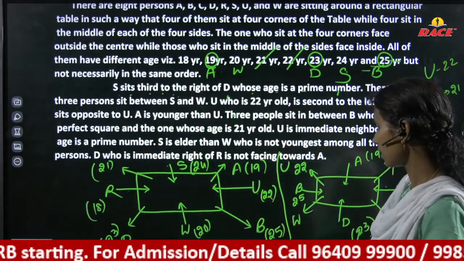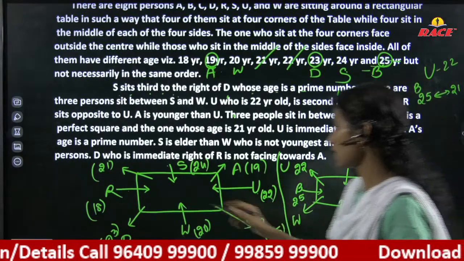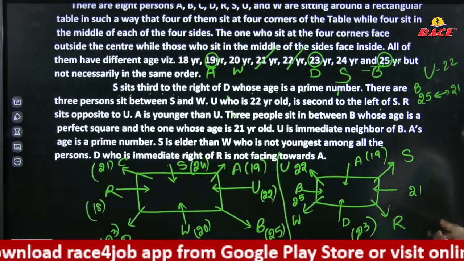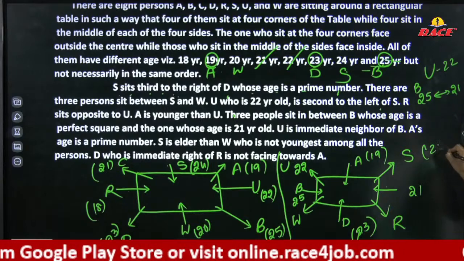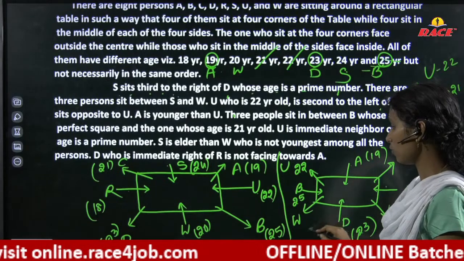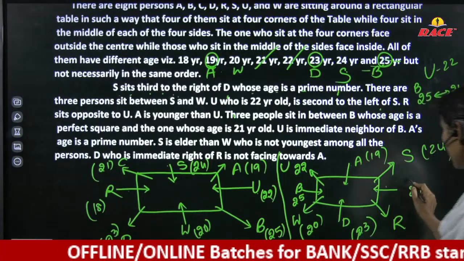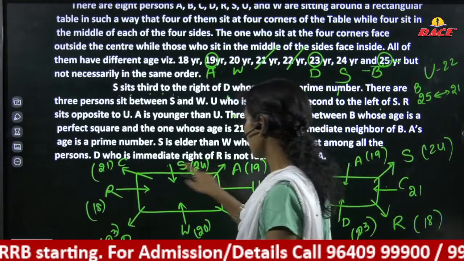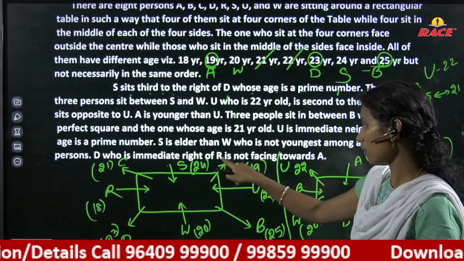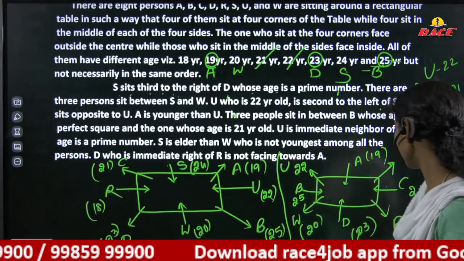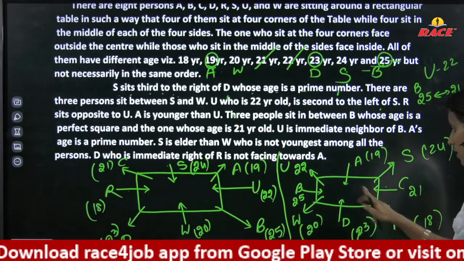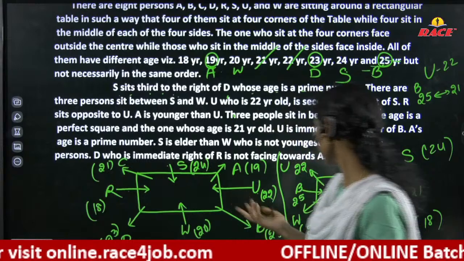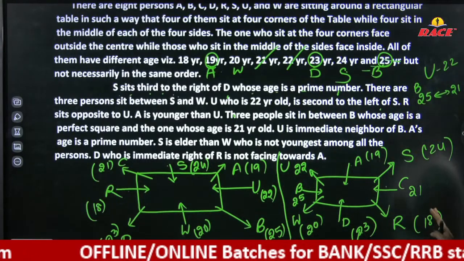Right. One more person remains, C is missing. C is here. In the same way when you check here, S is 24, W is 20, C is missing and R is 18. We have two possibilities, both puzzles are correct. And D is an immediate right of R, not facing towards A. Immediate right of R not facing towards A. In both directions, there is no one facing towards A.